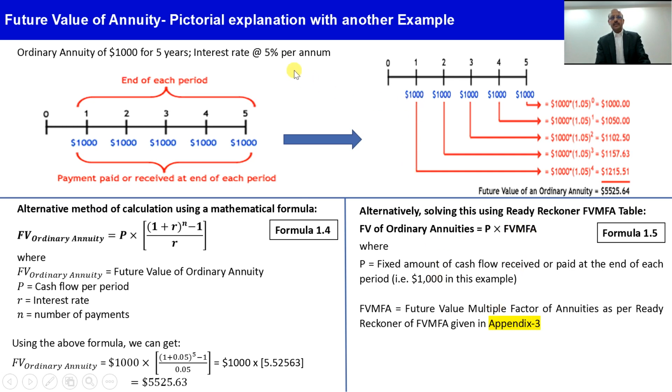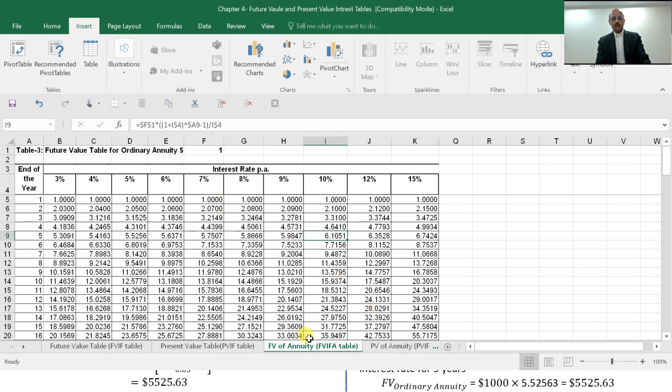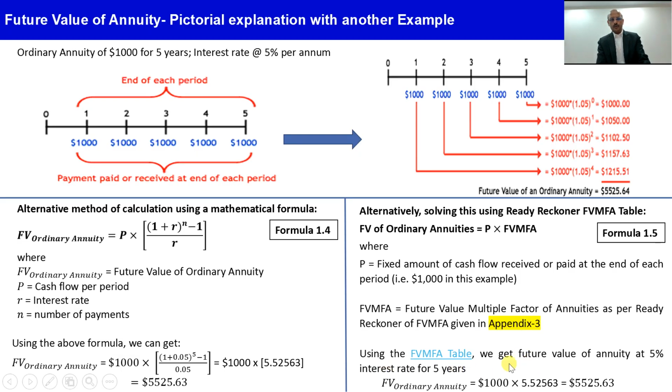For example, the interest rate is 5%, so if I go to the future value multiplication factor table, this is 5%, and this is 5 years, so we have 5.5256. So we can straight away put that value here, 5.52563 multiplied by the $1,000 principal annuity amount. So we get the same result, 5525.63.